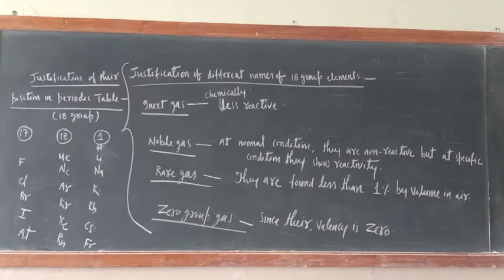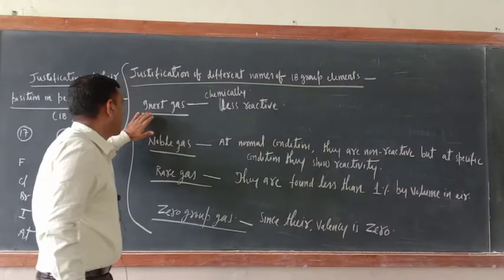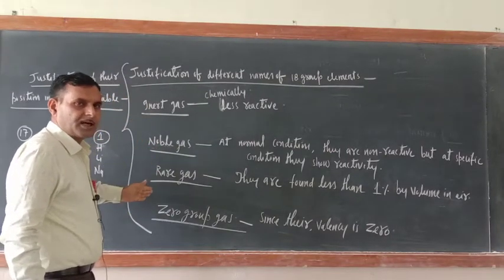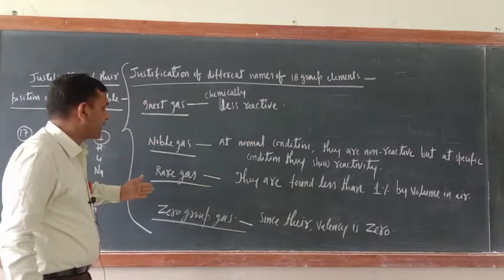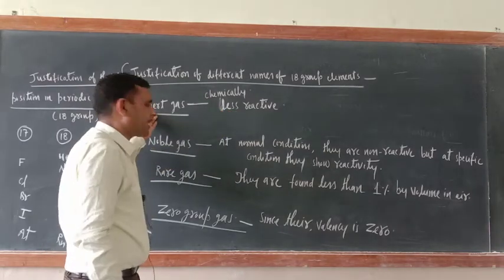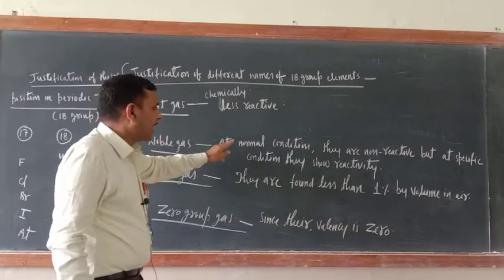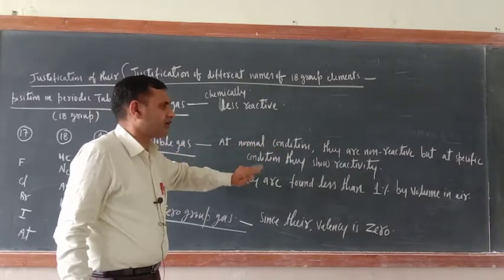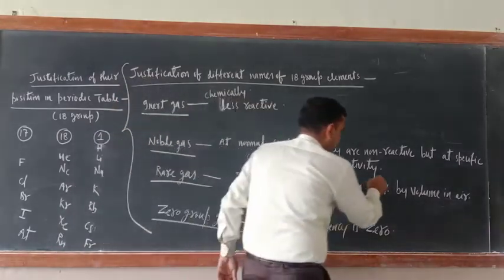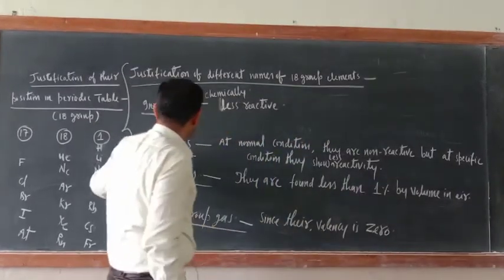So now, justification of different names of 18th group. As you know, 18th group is known as inert gas, noble gas, rare gas, zero group gas. So why are they known by these different names? Inert gas, since chemically they are less reactive, that is why they are known as inert gas. Noble gas, why are they known as noble gas? At normal condition they are non-reactive, but at a specific condition they show less reactivity. That is why they are known as noble gases.